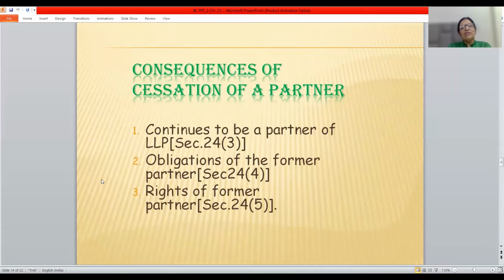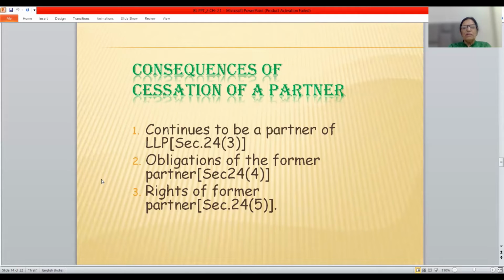So what are the consequences of cessation of a partner? Now, if any partner ceases to be a partner of the LLP, it becomes the duty of the LLP partner to give notice of his cessation. If no notice is served, then in such a case, that person who has ceased to be a partner of the LLP continues to be a partner of the LLP, and the LLP will be liable for the acts of that partner because notice has not been served.